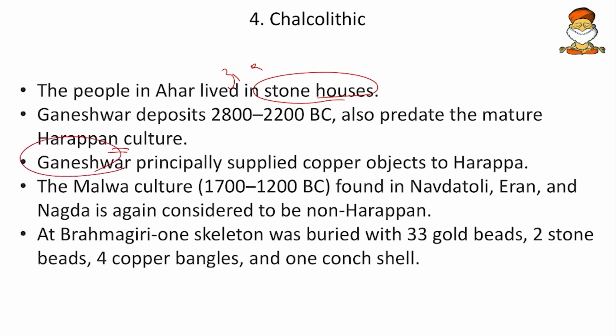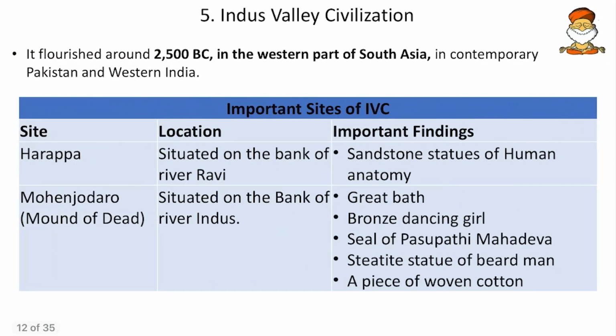Then Malwa culture, found in Navdatoli, Eran and Nagda, is again considered to be non-Harappan. When it comes to Chalcolithic, we always have a confusion about whether they are Harappan or non-Harappan. That is why so many excavations are now proving them to be Chalcolithic, that is before Harappan. Then at Brahmagiri, one skeleton was buried with 33 gold beads, 2 stone beads and 3 copper bangles. So here bead making industries and copper smelting come to prominence. Then come to the next, Indus Valley civilization.